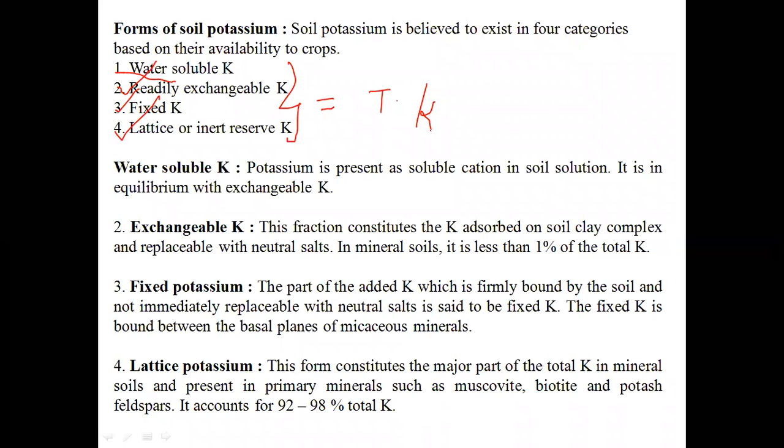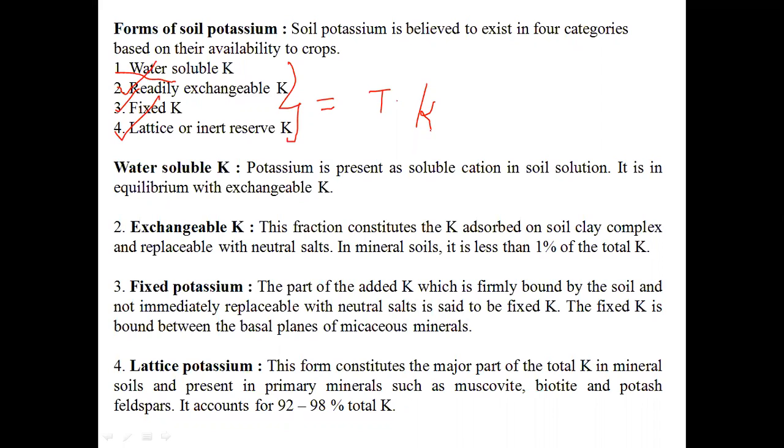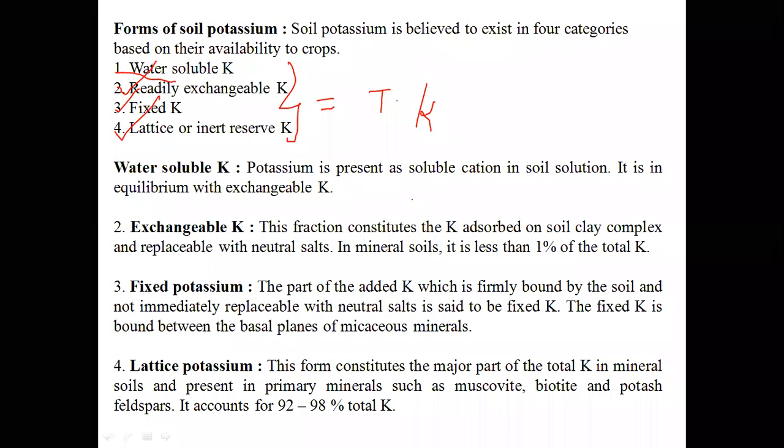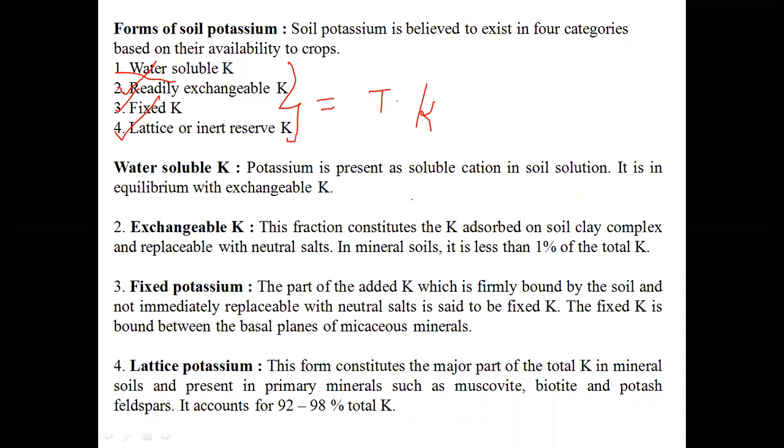What is meant by water soluble potassium? The potassium which is present as a soluble cation in soil solution. This water soluble potassium is the only available form for uptake by crops, and this will be in equilibrium with exchangeable potassium.